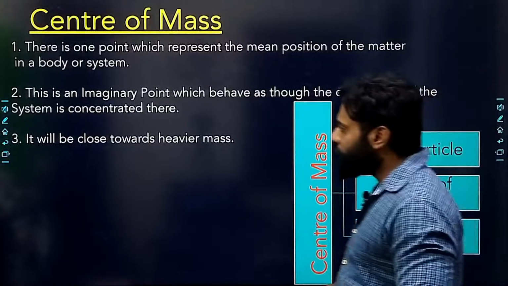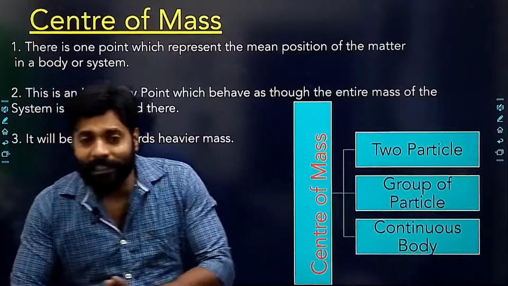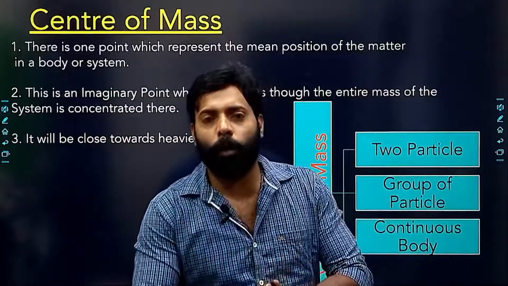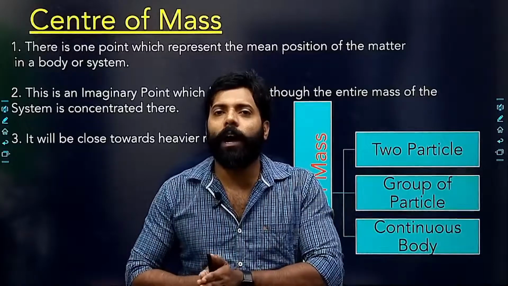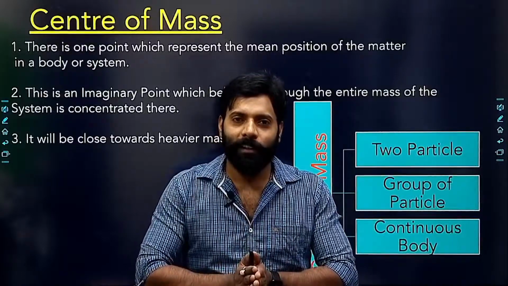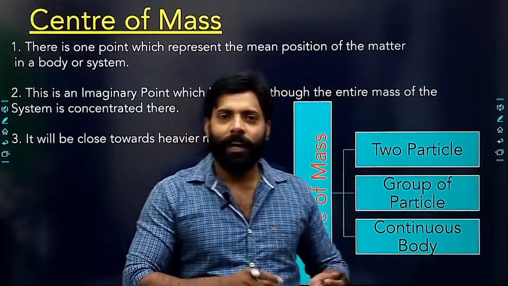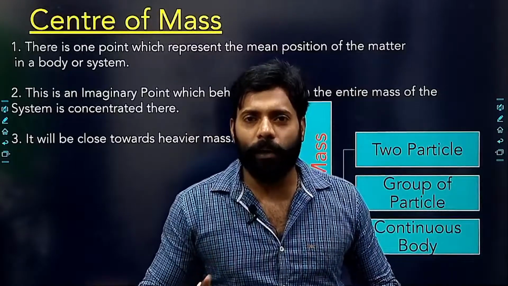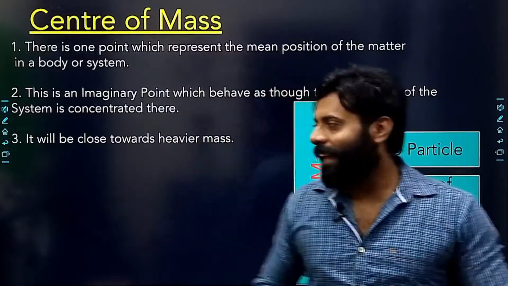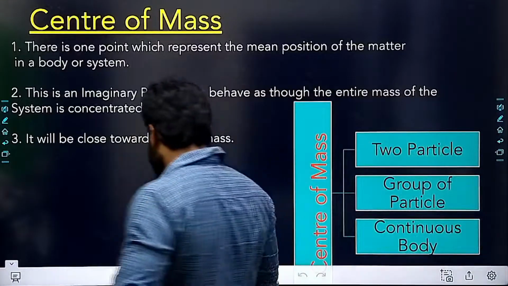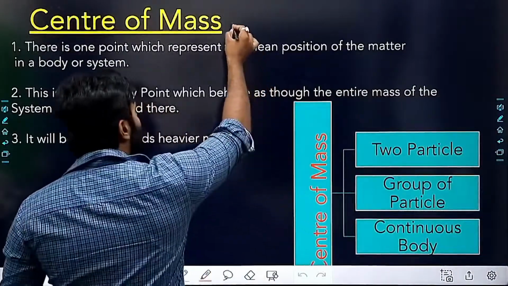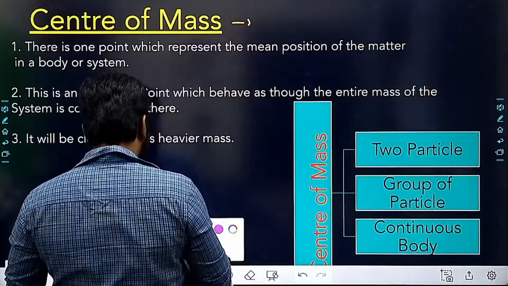So let's start our journey of rotational motion. Before starting rotational motion, we must know about the center of mass. So what is center of mass? If anybody asks you that, you can tell them that center of mass is basically a point.